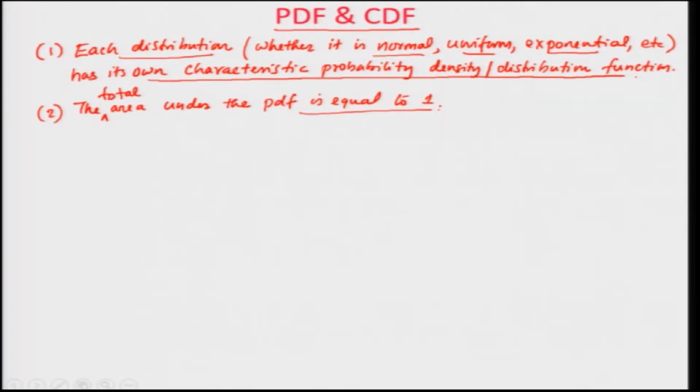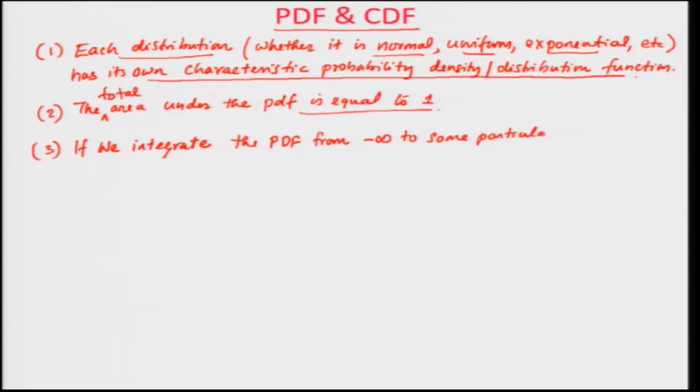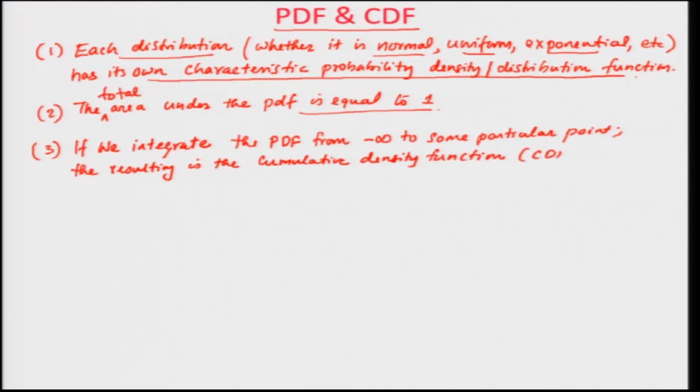The third one: if we integrate the PDF from minus infinity to some particular point, the resulting function is the cumulative density function, which is what we call the CDF.